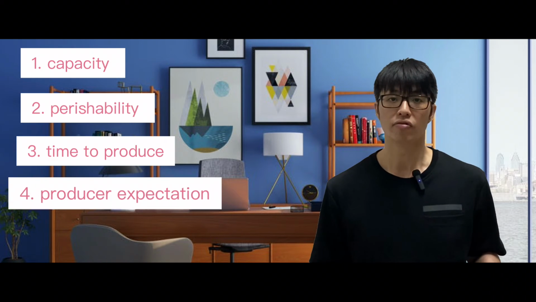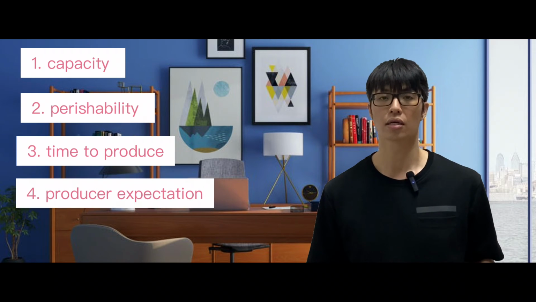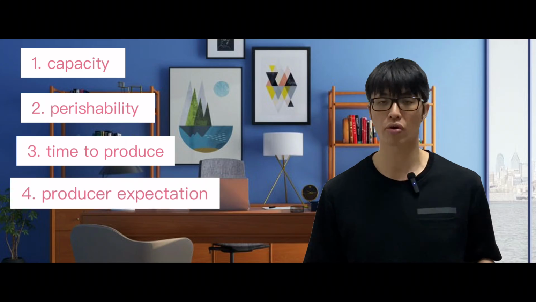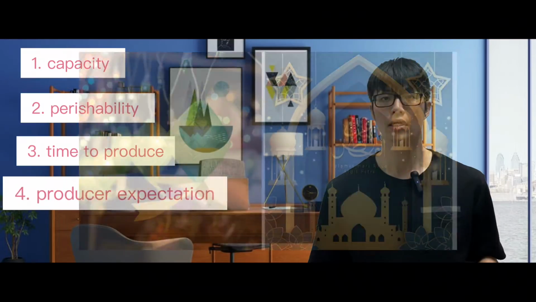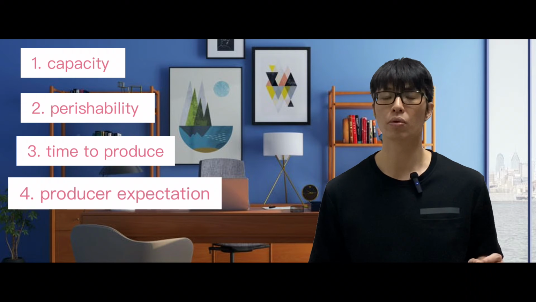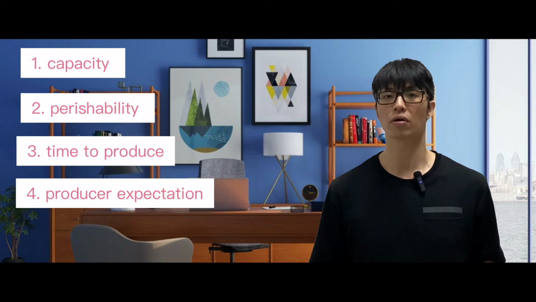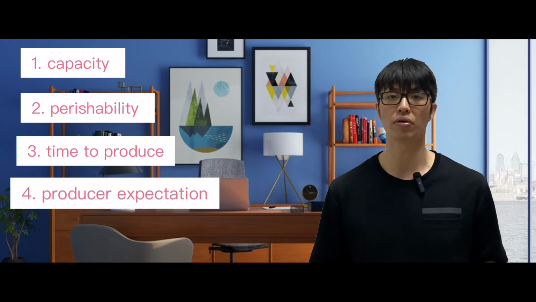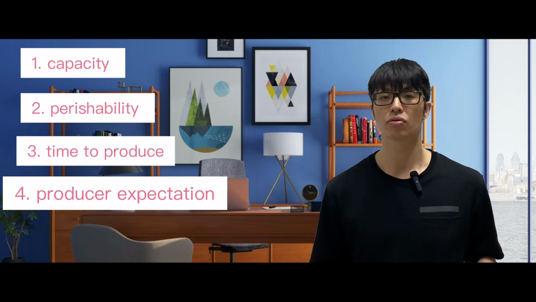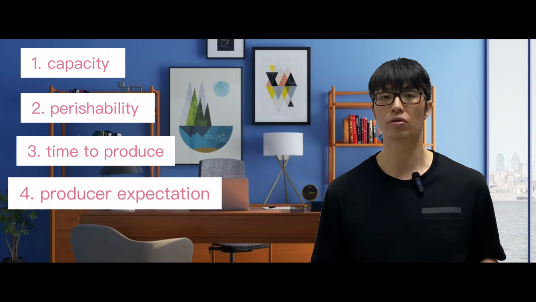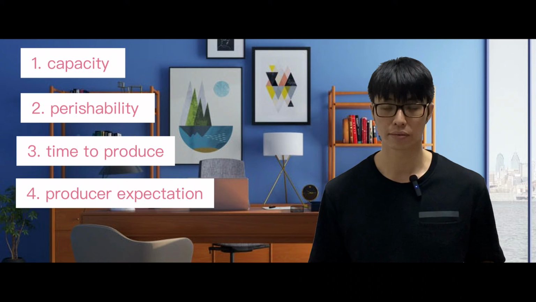However, if they expect the price increase to be just short-term, like during the festive season, during Christmas, Chinese New Year, Hari Raya and so on, then they will not go and buy a factory just for that 2-month period, or buy a tractor, or build a new building just for that 1 to 2 days. So their producer supply will still be inelastic, which is between 1 and 0.